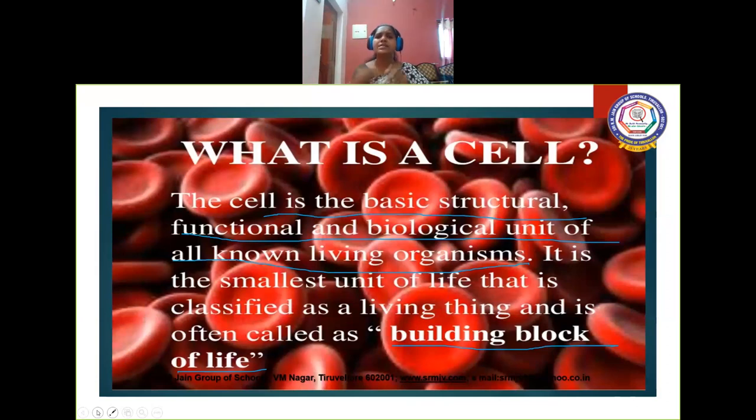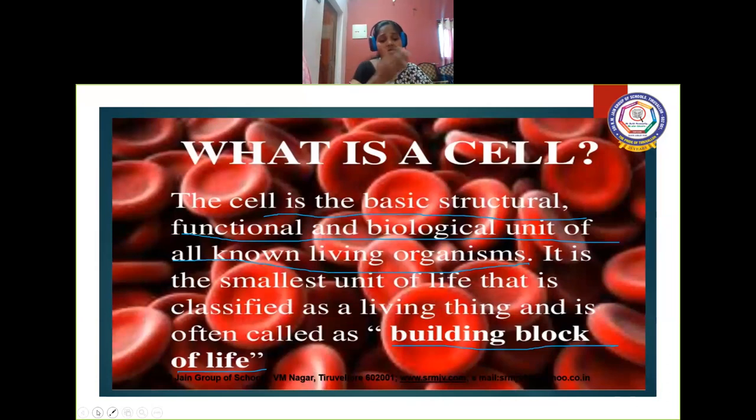When you see structure, we human beings have this particular structure. It is only because of the cell. We all started our life as a single cell in our mother's womb, the zygote. From that single cell, we got this complete structure.